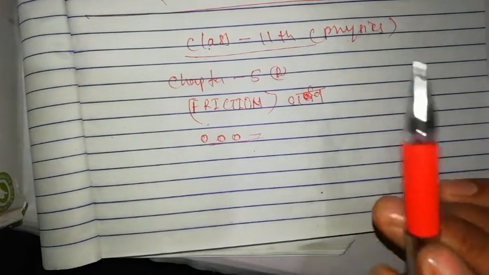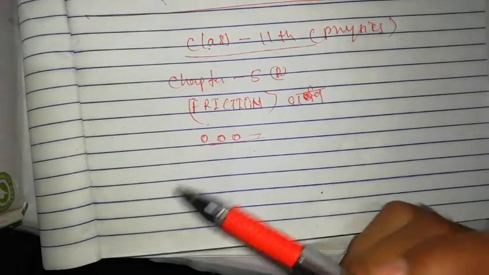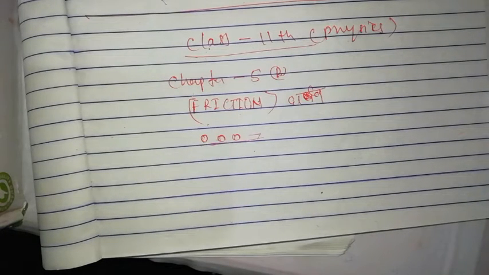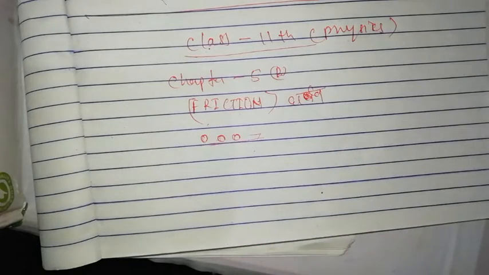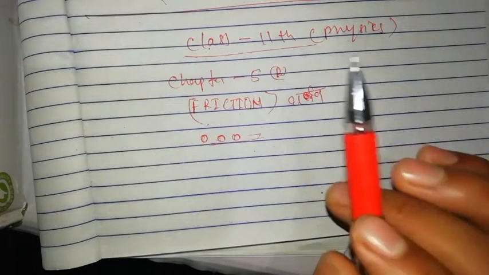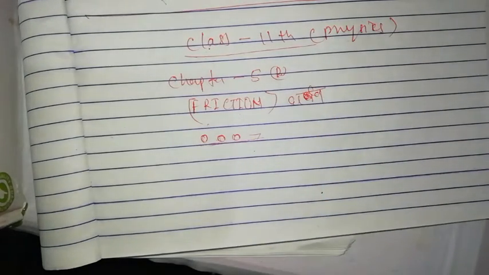According to Newton's first law of motion, the ball and the car in the above examples should continue to move in the same direction with the same velocities, but actually that does not happen. This is because when the ball is rolling on the floor or the car is moving on the road, a retarding force acts in the direction opposite to the direction of motion. This retarding force itself is known as force of friction, or simply friction.